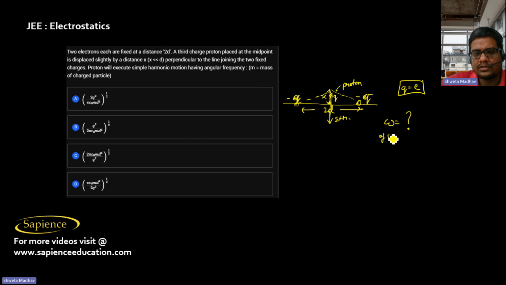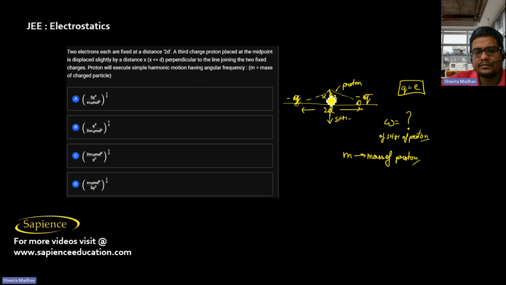Here m is the mass of the charged particle, meaning the mass of the proton is m.